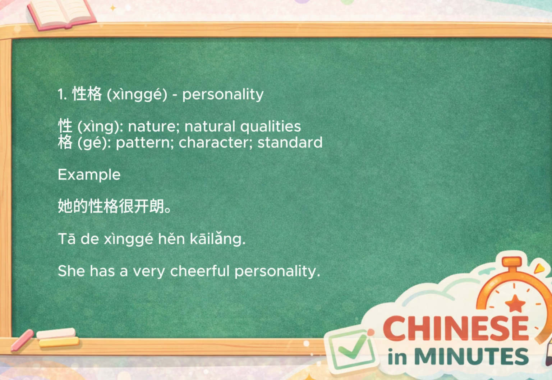For example, 她的性格很开朗. She has a very cheerful personality. Think of every person as having a unique inner pattern. That invisible pattern is what makes each personality different.